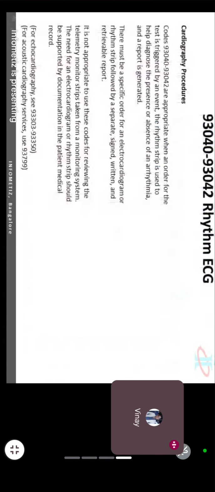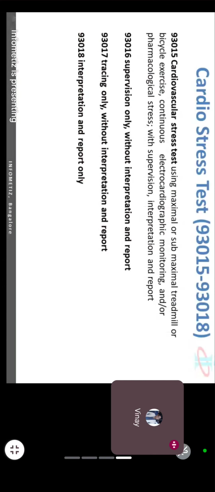Now, very similar, we have another test which is known as a cardiological stress test. Now that is also a very interesting concept. Stress, tension, not mental tension I'm talking about. How do you know what is your physical stress?